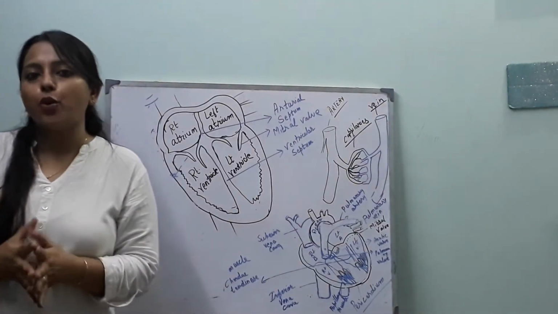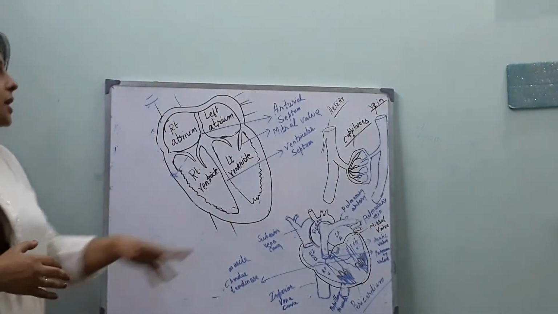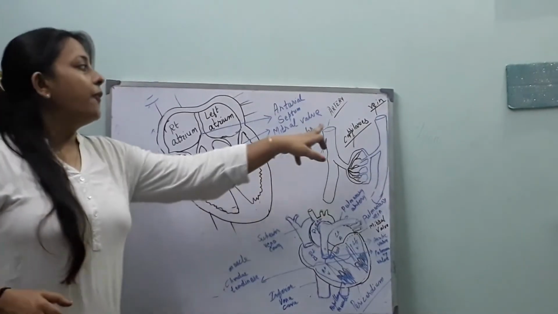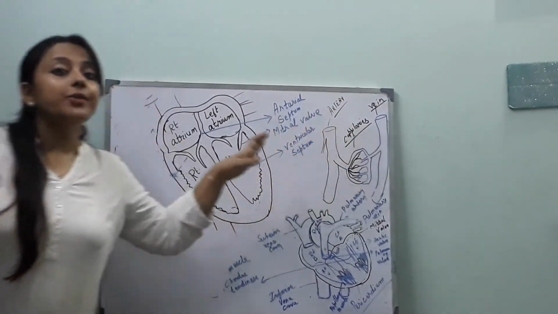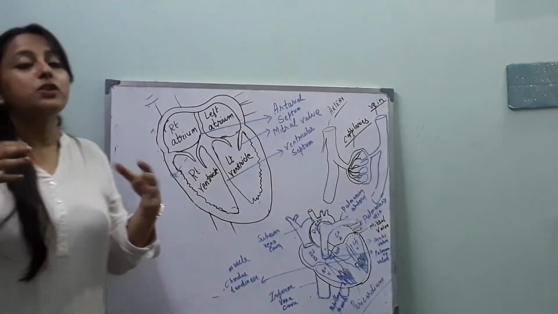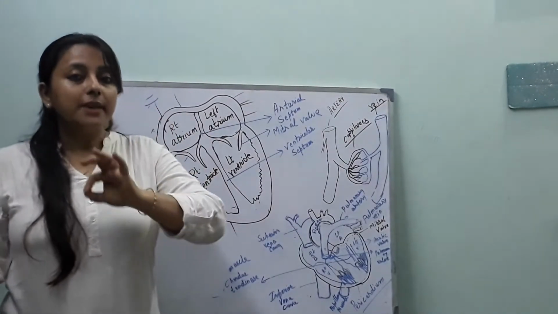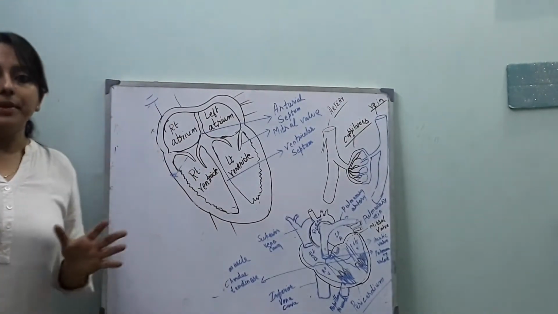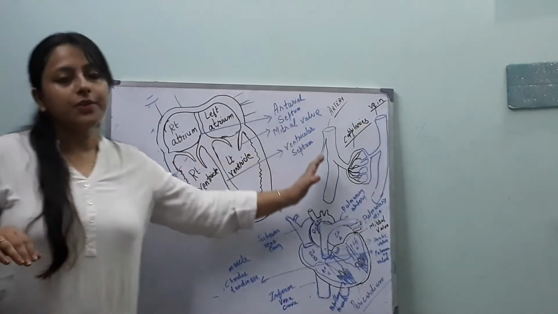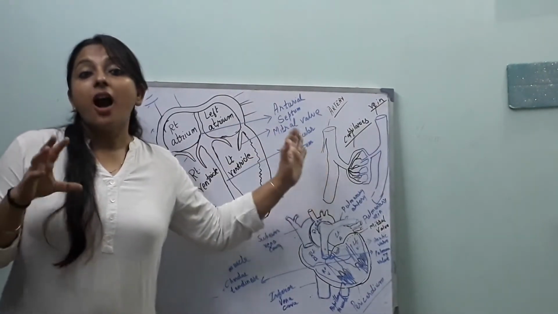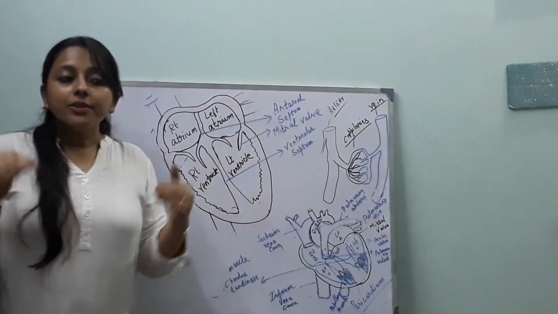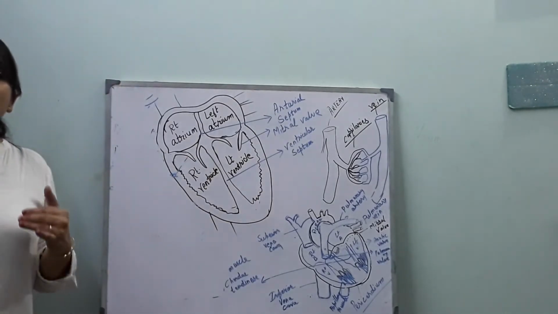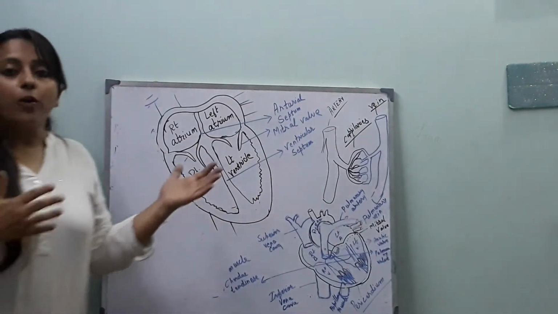We have three important blood vessels inside our body: artery, vein, and again artery and veins branch into thin blood vessels called capillaries. What is an artery? An artery is a blood vessel which carries blood away from the heart.